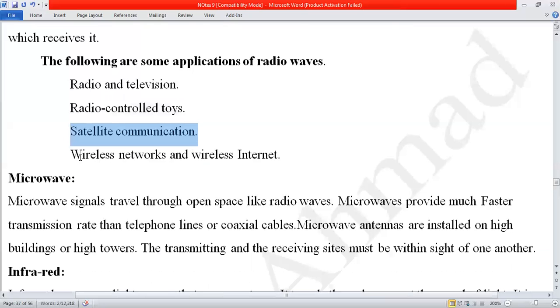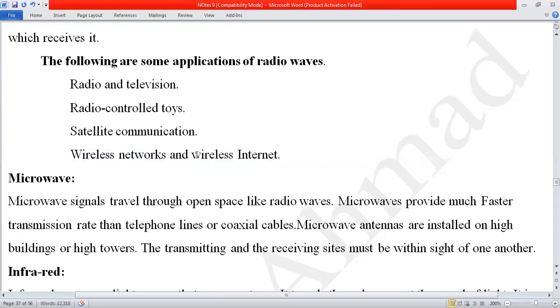Next one is wireless networks and wireless internet. Wireless network means there is no internet, but you create a network, for example with the help of Bluetooth. When you are sharing your data with Bluetooth, there is no need of internet, but you can share your data. This is a wireless network. So when we use Bluetooth or infrared, for example a television and remote control, they are wireless networks, and there is no need of internet.